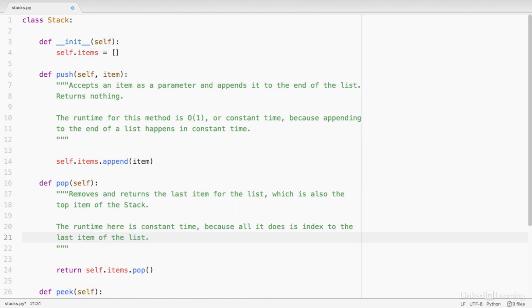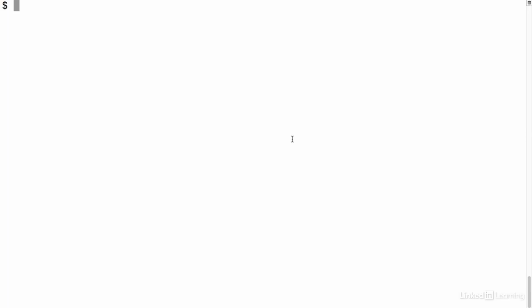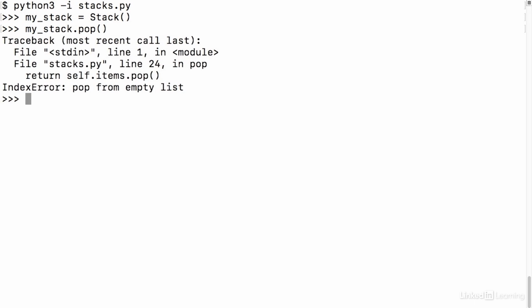Let's go ahead and test this out in the terminal. I will again run Python 3 interactively, and I will create my own stack object. Now at this point we have two methods. We have push and pop. And I want to try the pop method without having pushed anything first to see what's going to happen. So I'll just do myStack.pop, and I'm kind of expecting an error to happen here. And that's what happens. The index error is that I'm trying to pop from an empty list, or in other words, I'm trying to remove something from a list that doesn't have anything in it.